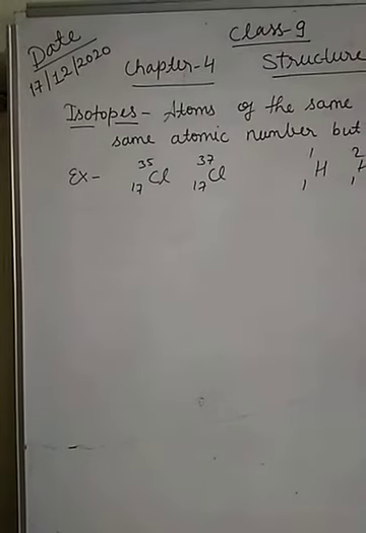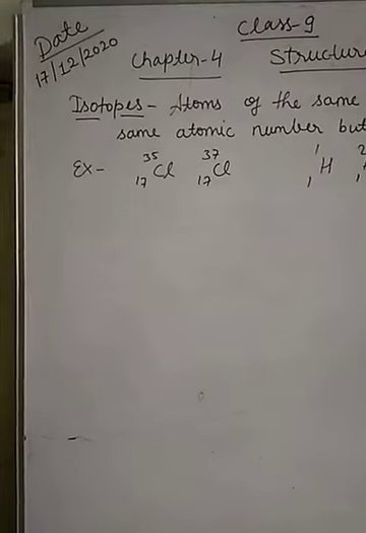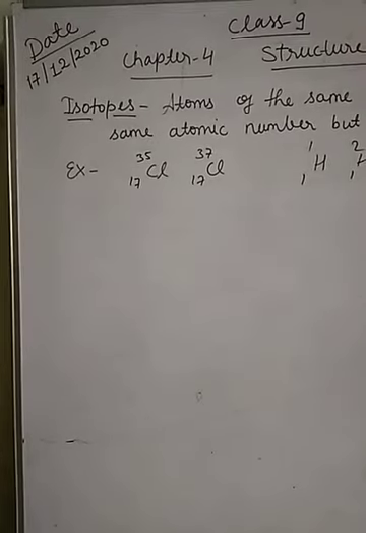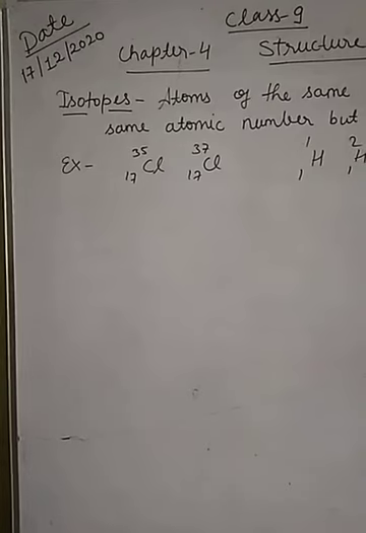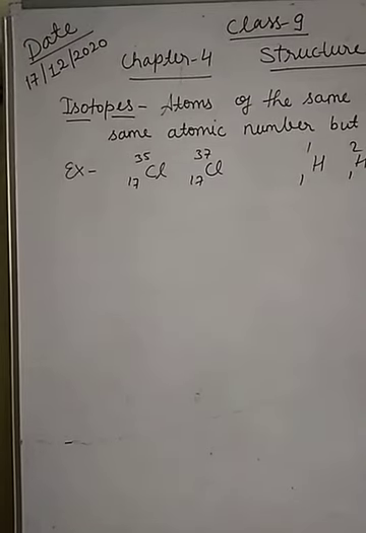Today is 17th December. We are studying chapter number 4, Structure of the Atom. Children, in the previous topic we studied valency and the types of valency. Today we are going to study isotopes.